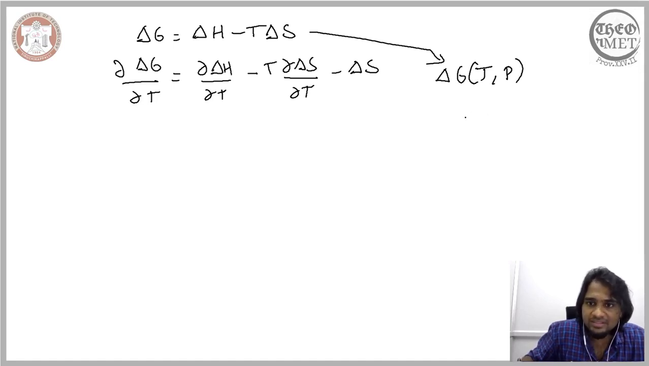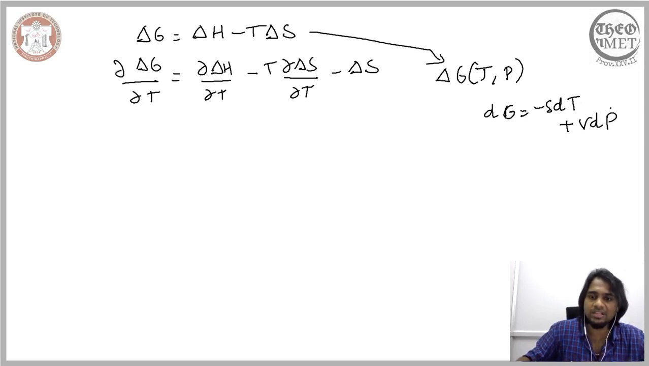So in that case, this expression will be minus S dT. If you recollect, we had this expression dG is equal to minus S dT plus V dP. While we were using Maxwell's relations to arrive at certain expressions, we saw that the Gibbs free energy is dependent on temperature and pressure, and it is of this form.